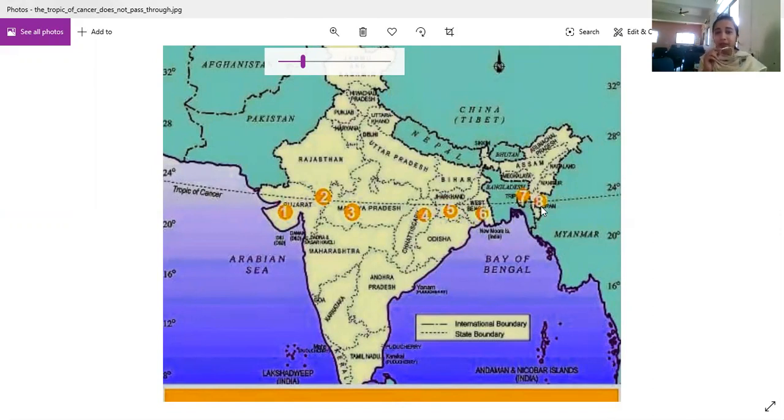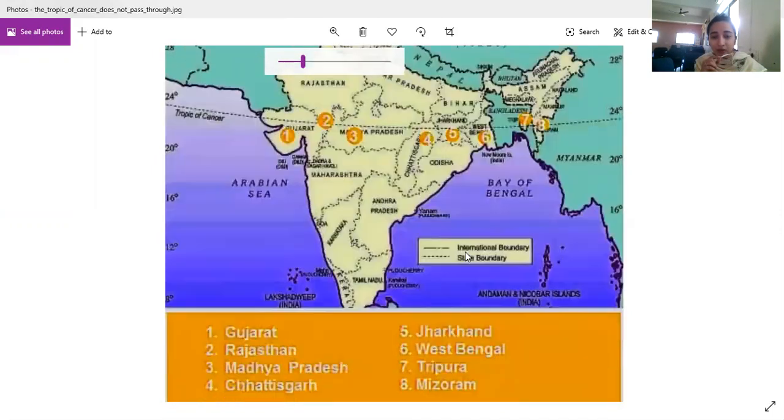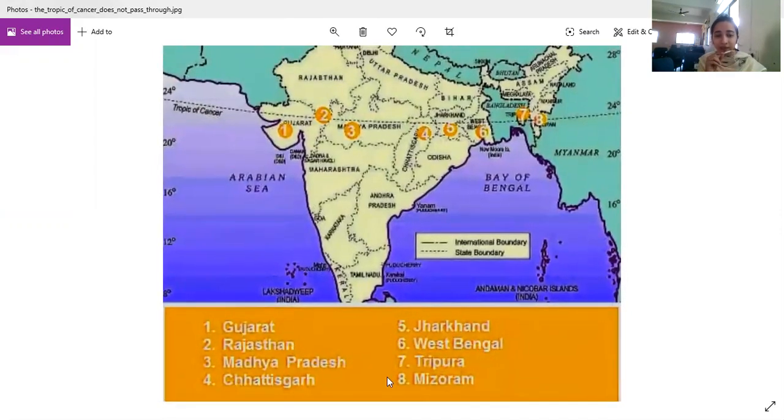So, the standard meridian of India passes through 5 states, and the Tropic of Cancer passes through 8 states in India. You have to write this also in your notebook. See, all the 8 states are written over here. Write it down with me only. The first one is Gujarat, the second is Rajasthan, third is Madhya Pradesh, fourth is Chhattisgarh, fifth is Jharkhand, sixth is West Bengal, seventh is Tripura, and the eighth is Mizoram.